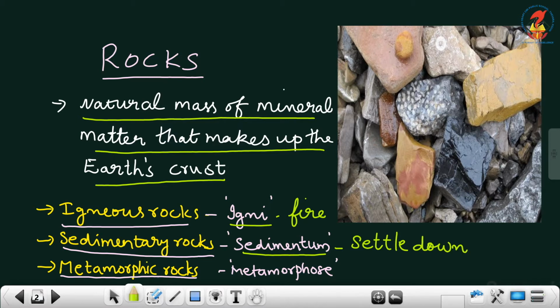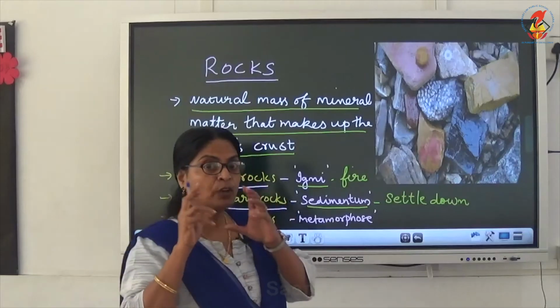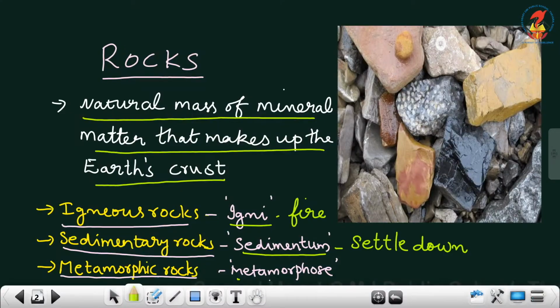Then the third category is the metamorphic rocks. The word originates from metamorphos, a Greek word that means change of form.